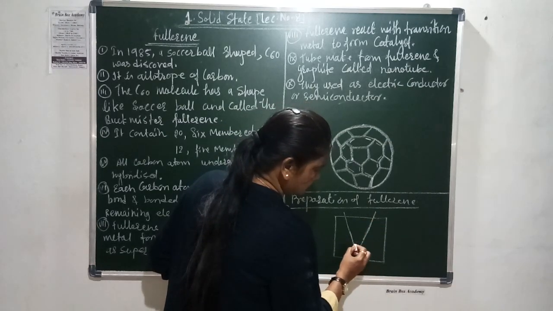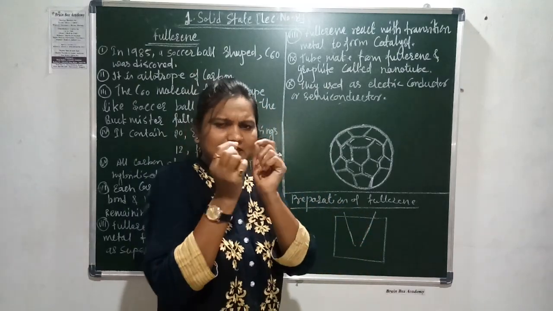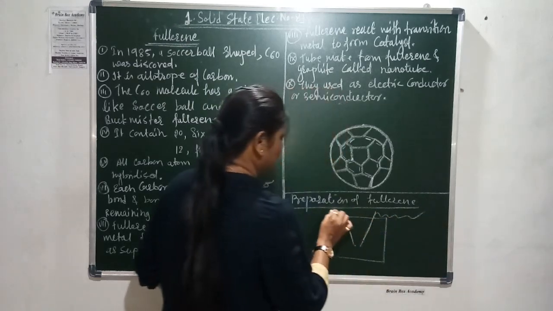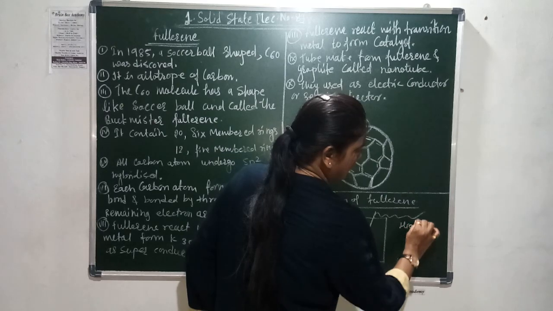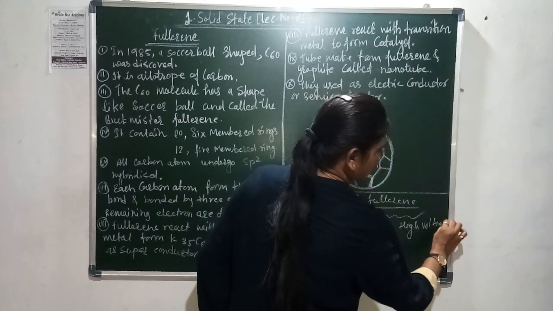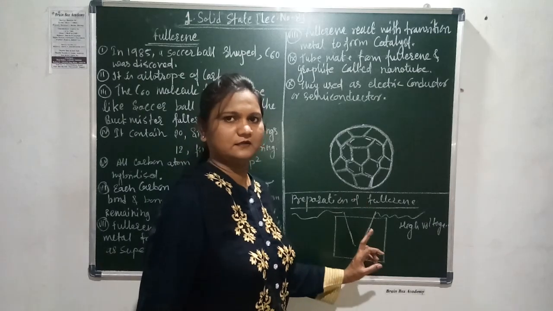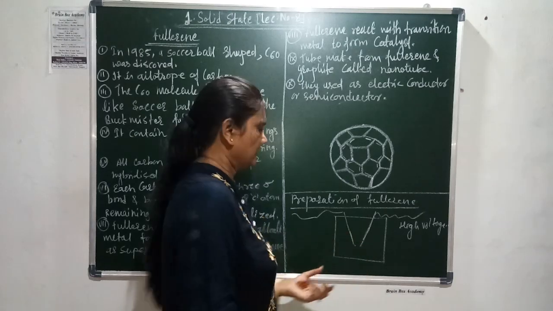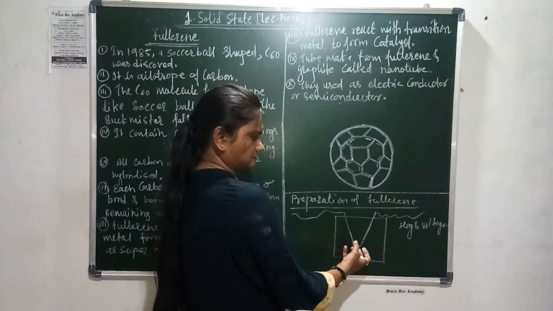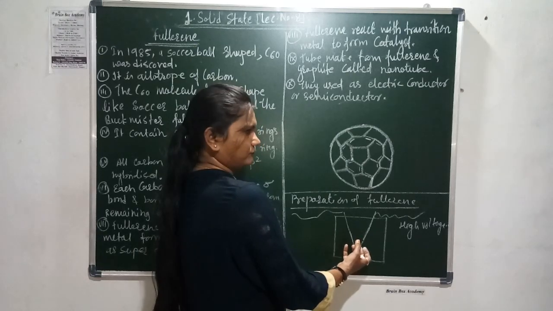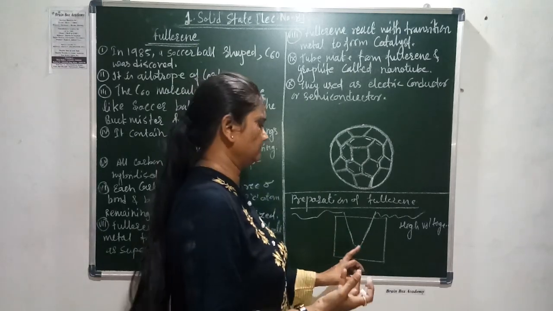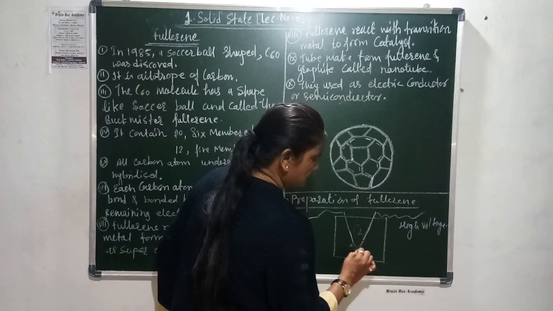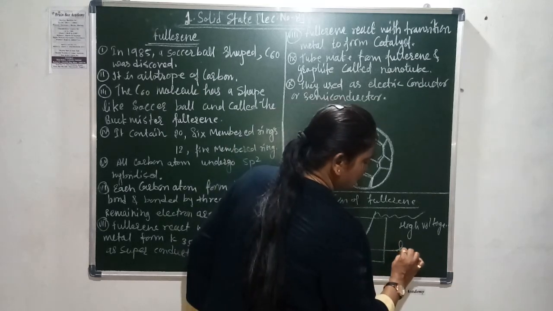The two electrodes are attached to a high voltage. When the electrical current is on, evaporation occurs, and a compound is formed, known as fullerene.